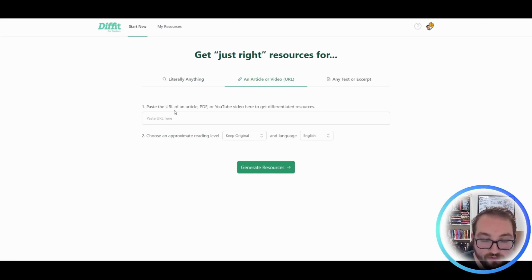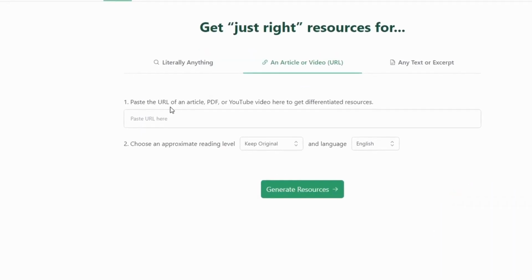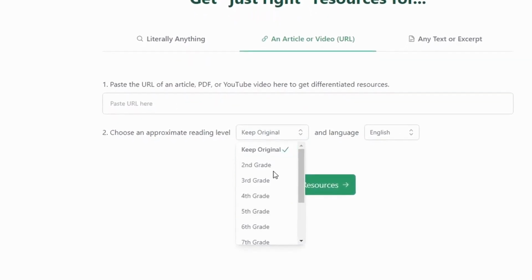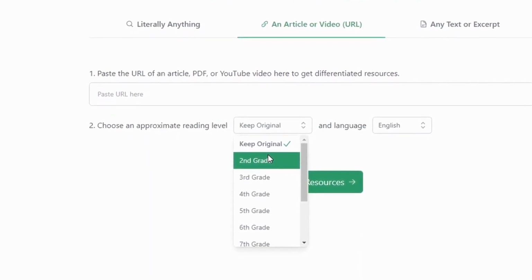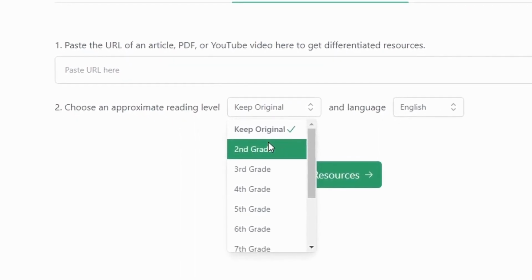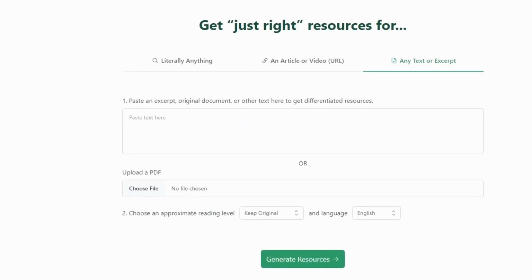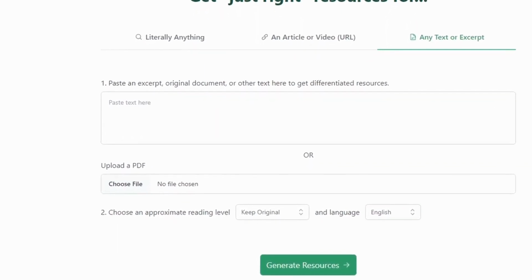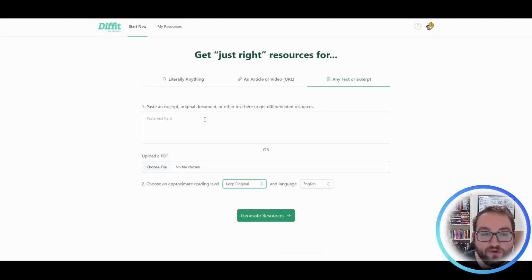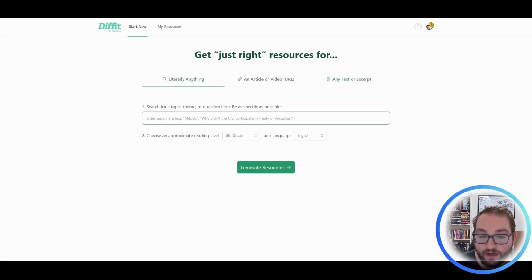What DIFFIT can also do is if you have an article or a video, so let's say I wanted to play the "I Have a Dream" speech itself, I can type it in here and it'll change the reading levels that you can teach your second grade students about, let's say, Martin Luther King's dream speech, but at a level that they can understand. You can also change this so that if you have the transcript of the "I Have a Dream" speech, let's say, you can come in here and change it to a second grade level or a third grade level. Using this, you can go from not knowing anything about a topic to not only learning about it yourself or learning details that you might not have known, to then going and teaching your students on top of that.